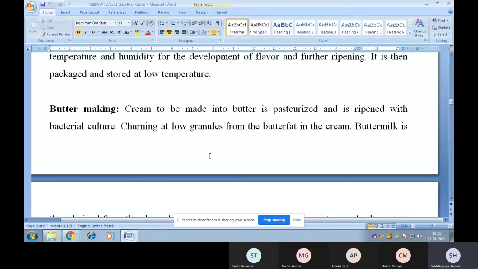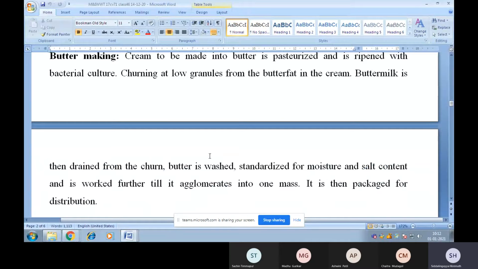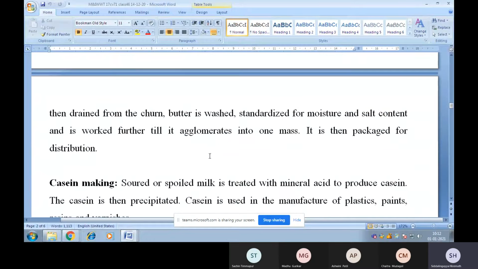Next operation is butter making. Cream to be made into butter is pasteurized and is ripened with bacterial culture. Churning at low temperature separates granules of butter fat from the cream. Buttermilk is then drained from the churn. Butter is washed, standardized for moisture and salt content, and is worked further till it agglomerates into one mass. It is then packaged for distribution.